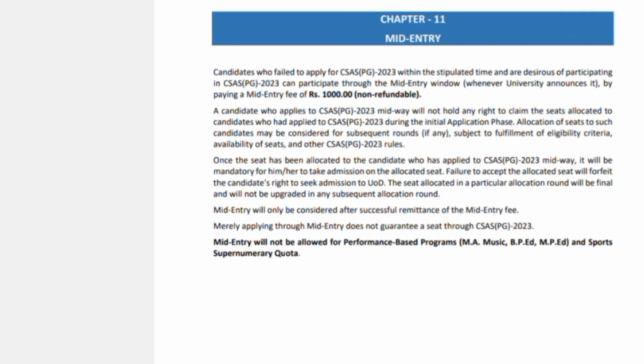Another piece of information: there is something called mid-entry. Mid-entry is for those who have not applied for CSAS in the beginning. This is for students whose score in CUET is already above the cutoff score, but who failed to apply on the CSAS portal. If they want to gain admission in the middle of the process, they can apply in this mid-entry process, by paying an additional fee of rupees 1,000, which is non-refundable.